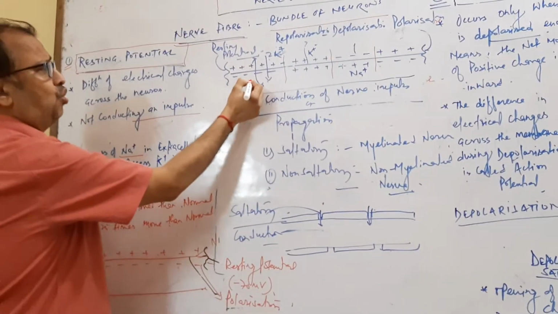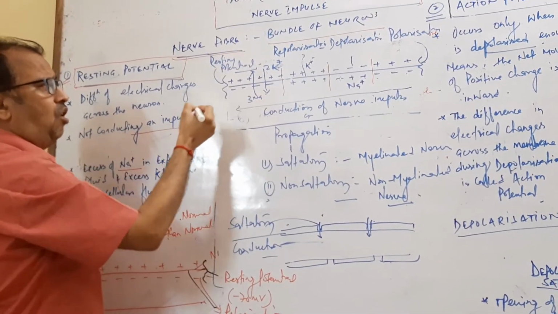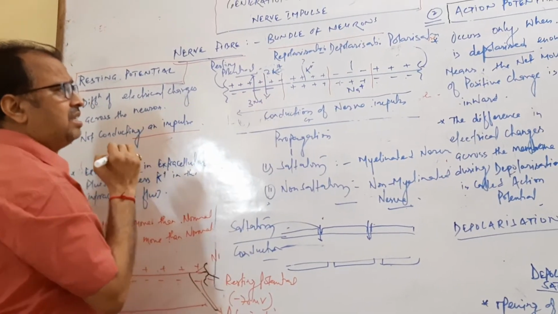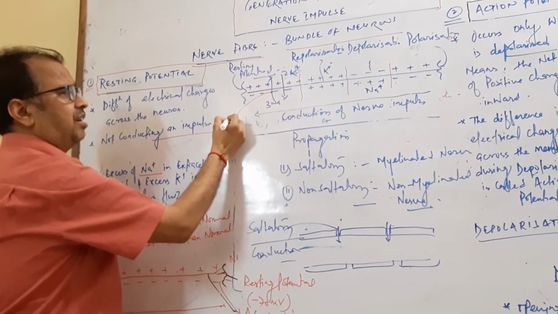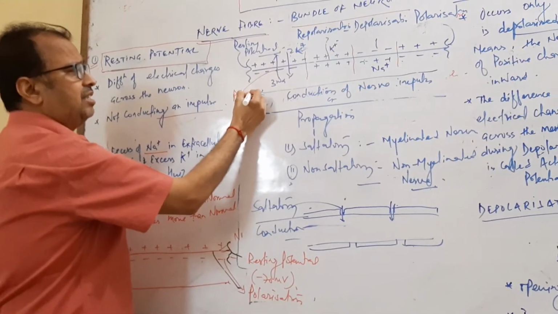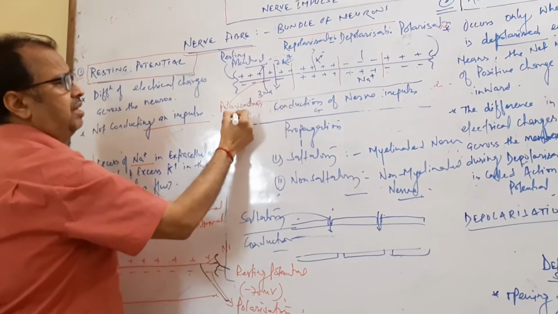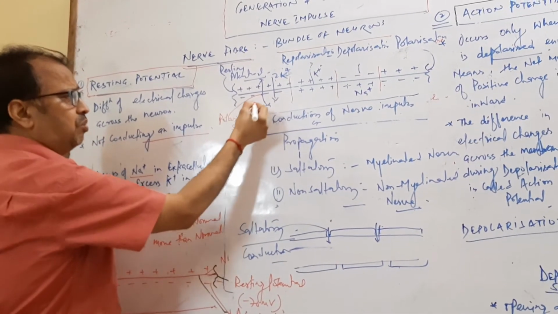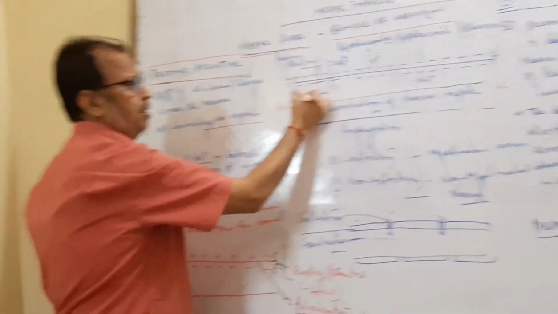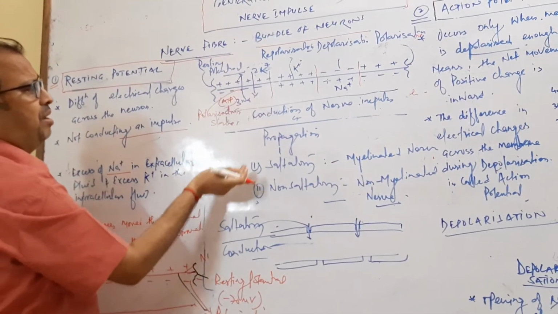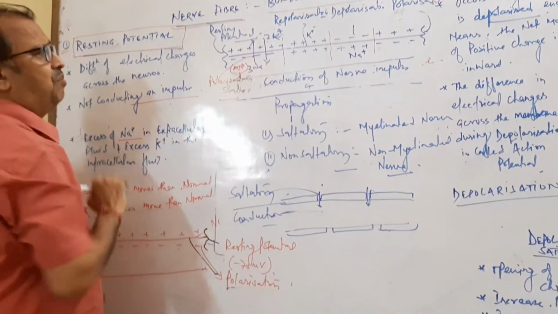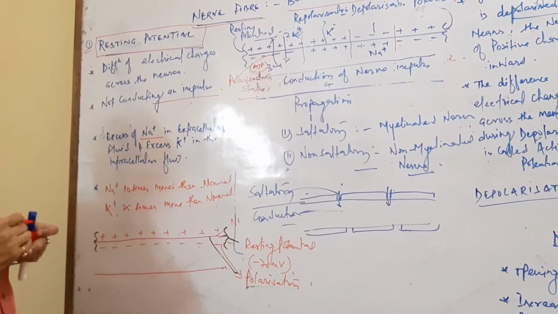More sodium is sent to the outside and less potassium is sent to the inside to maintain the polarization state again. This process requires energy; ATP is required to maintain the resting potential and the polarization state.